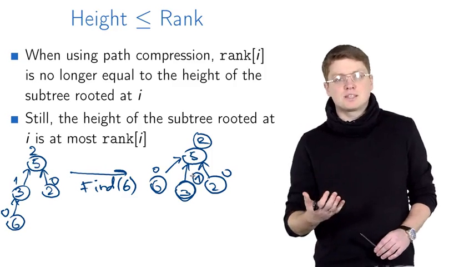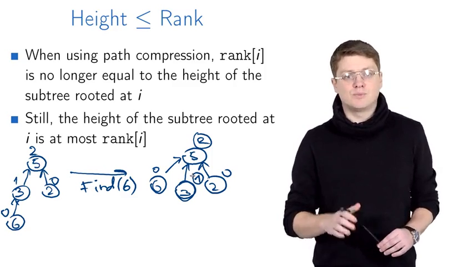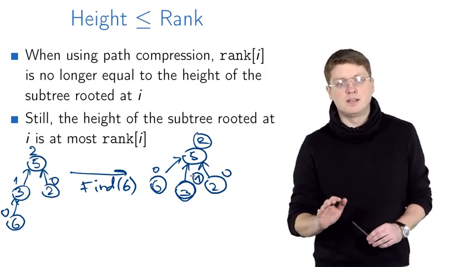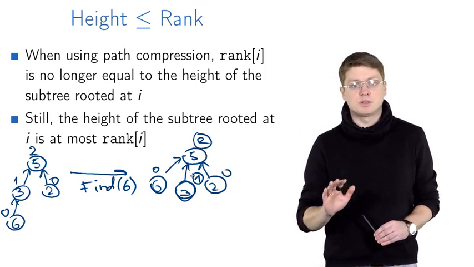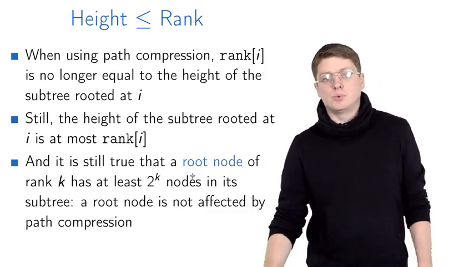Well, intuitively it is clear. Path compression can only decrease the height. So for this reason, rank is no longer equal to the height of the corresponding tree. However, the height is at most the rank. Okay? Another important thing is the following.